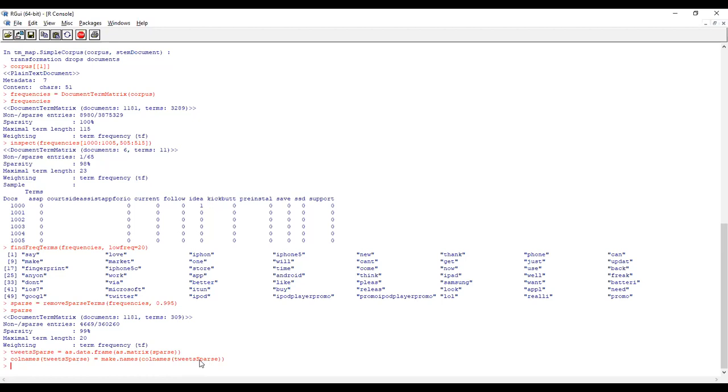Then we added a third column, then converted to a corpus. After pre-processing, we converted that corpus into a frequency matrix. From the frequency matrix we cut a lot of columns by applying sparse. After the sparse, we again converted into a data frame. Now the current data set is tuts sparse, and we have kept the name of the file.